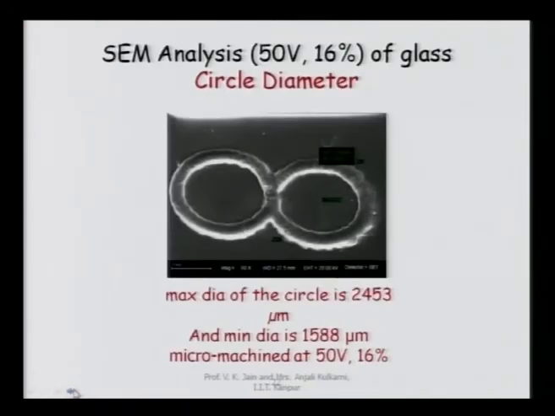Now, this is a very peculiar, very interesting figure that has been made at IIT Kanpur by Anjali Kulkarni during her PhD work. A complicated channel has been created in the shape of 8, as you can see over here, and this is quite accurate as far as width and uniformity of the diameter are concerned. This was machined at 50 volt.